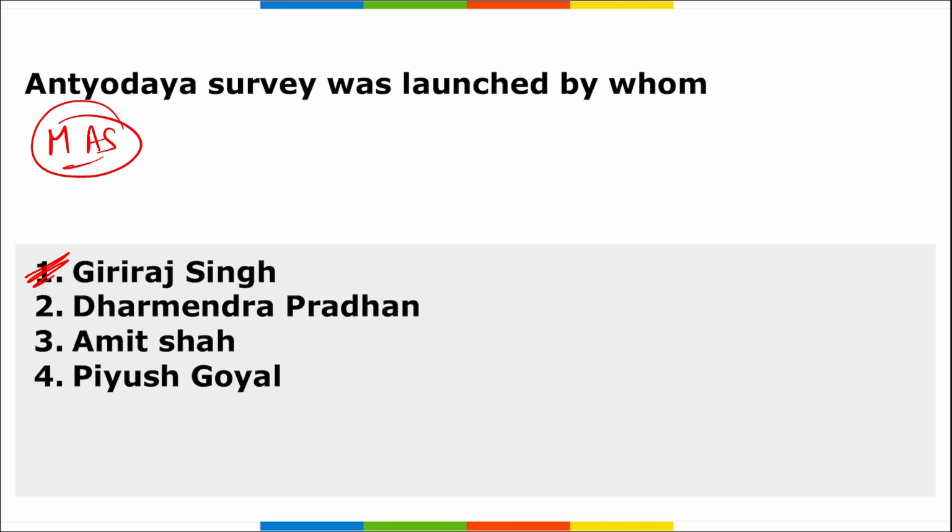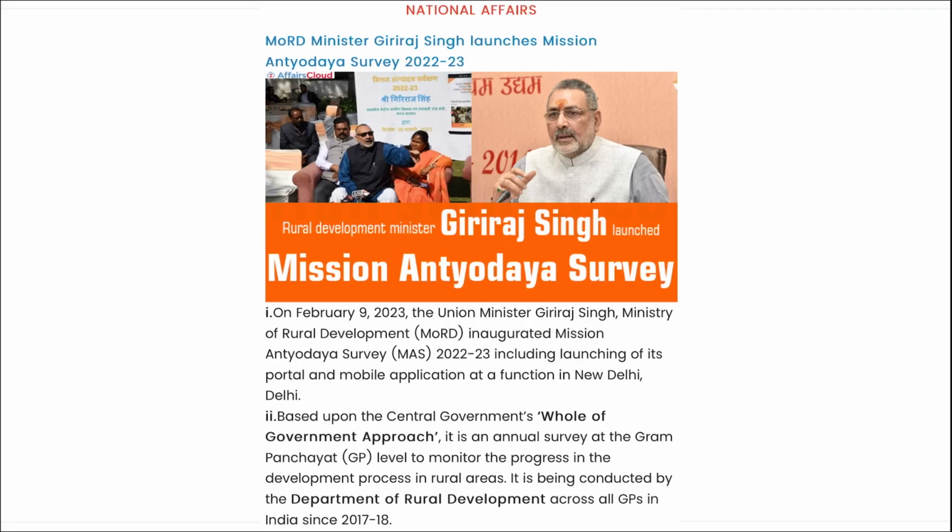Alright, it is an annual survey at the Gram Panchayat level to monitor the progress in the development process in rural areas. That is, in order to monitor the development process in rural areas, this particular MAS, Mission Antyodaya Survey, was launched. Alright, highly important.